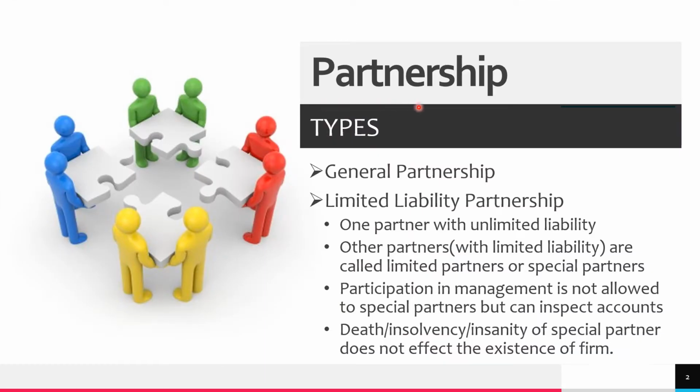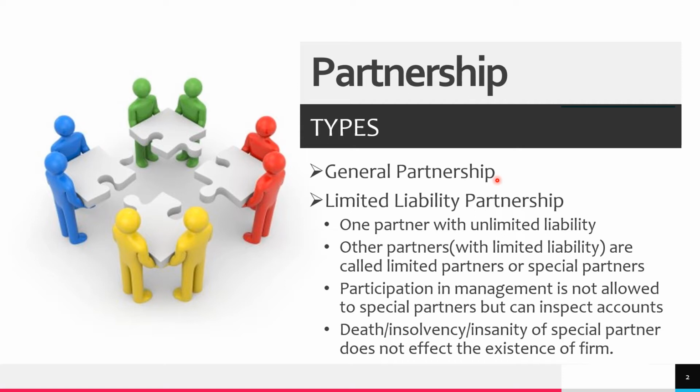So let us understand the different types of partnership. This division, this bifurcation is basically made on the basis of liability of the partners. First one being general partnership, which we have already discussed so far. So this is the partnership where liability of all the partners is unlimited. That means if the assets of the firm are not enough to pay off the debts in case of any losses to the firm, the personal property of the partners will be utilized to pay off those debts. So this is general partnership.